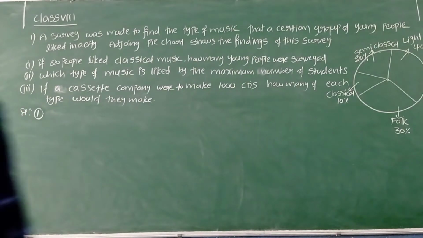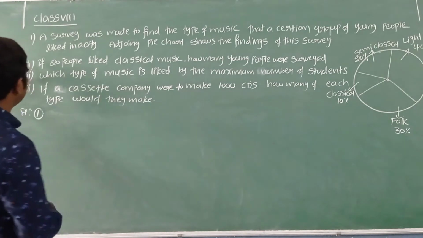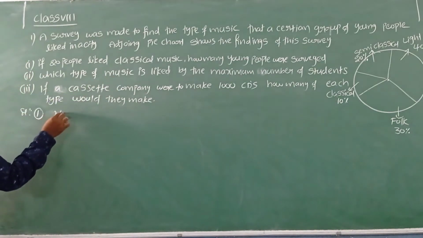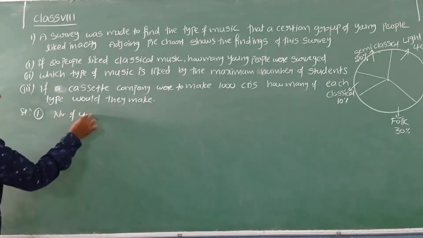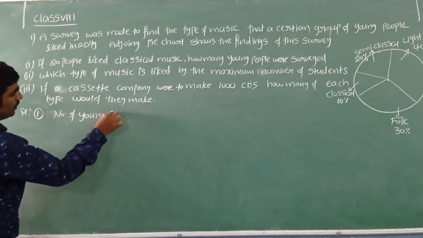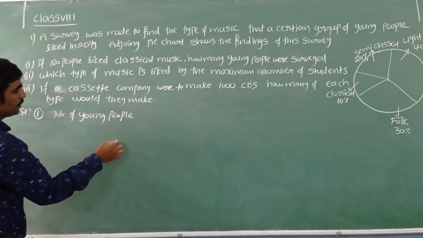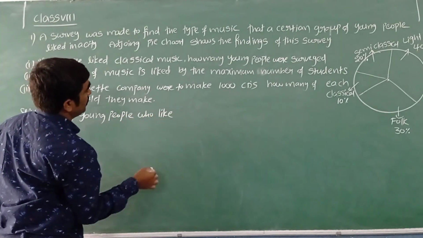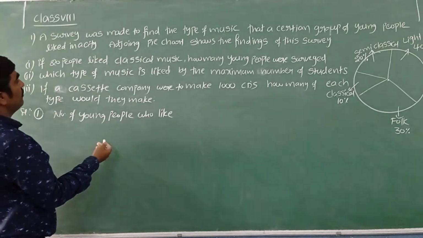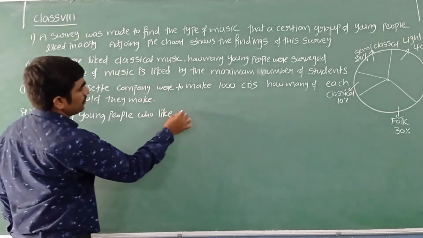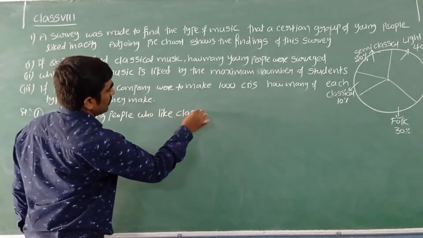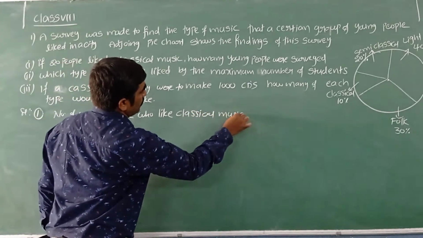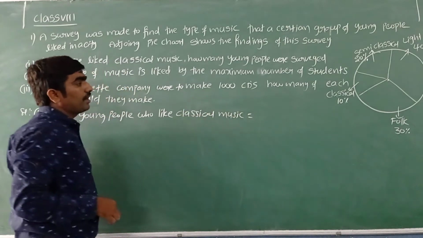How can I find this first part? I can write here: number of young people who like classical music, which they are asking about. Now tell me from the figure how you can write.